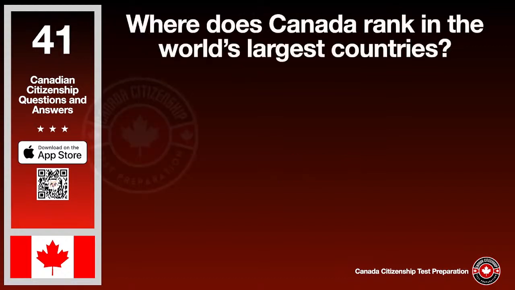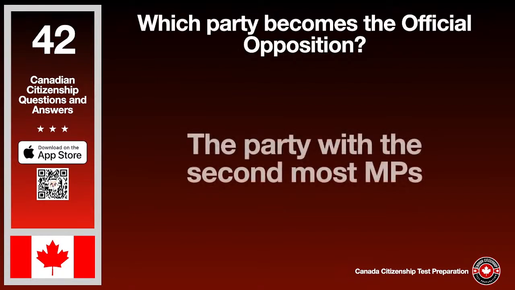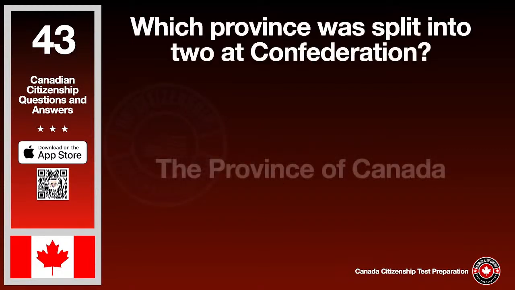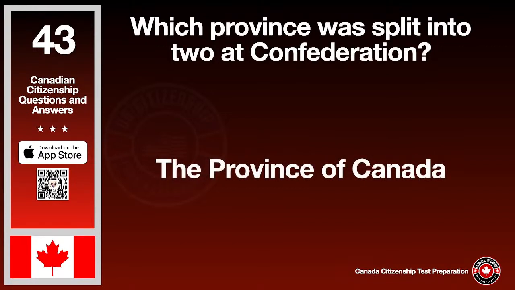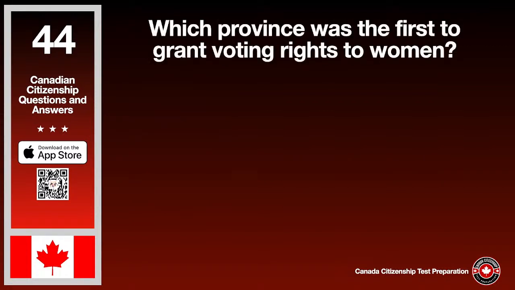Where does Canada rank in the world's largest countries? The answer is second. Which party becomes the official opposition? The answer is the party with the second most MPs. Which province was split into two at Confederation? The answer is the province of Canada. Which province was the first to grant voting rights to women? The answer is Manitoba.